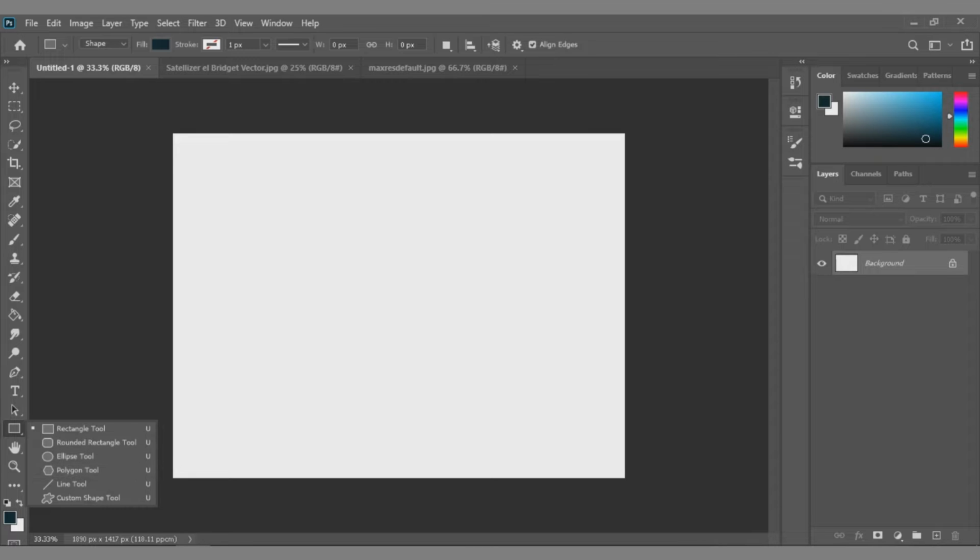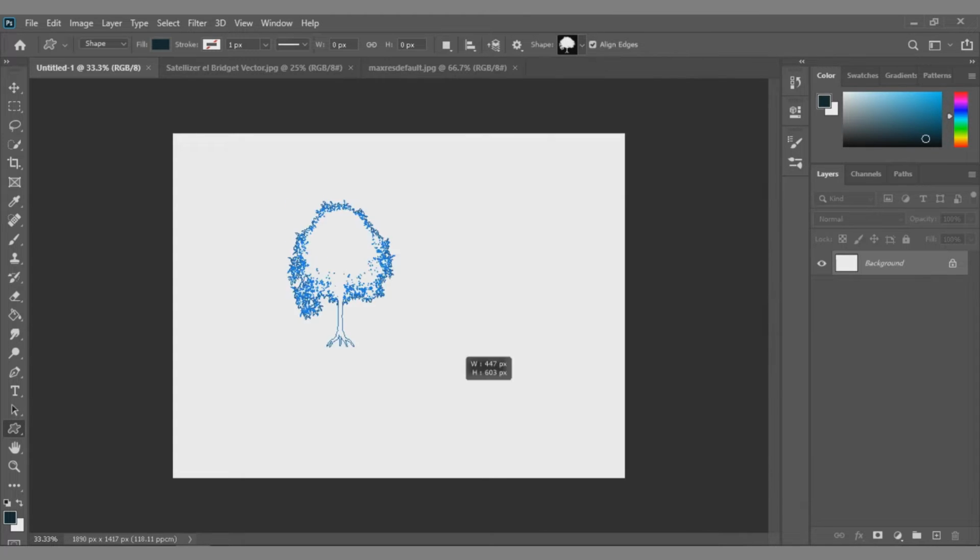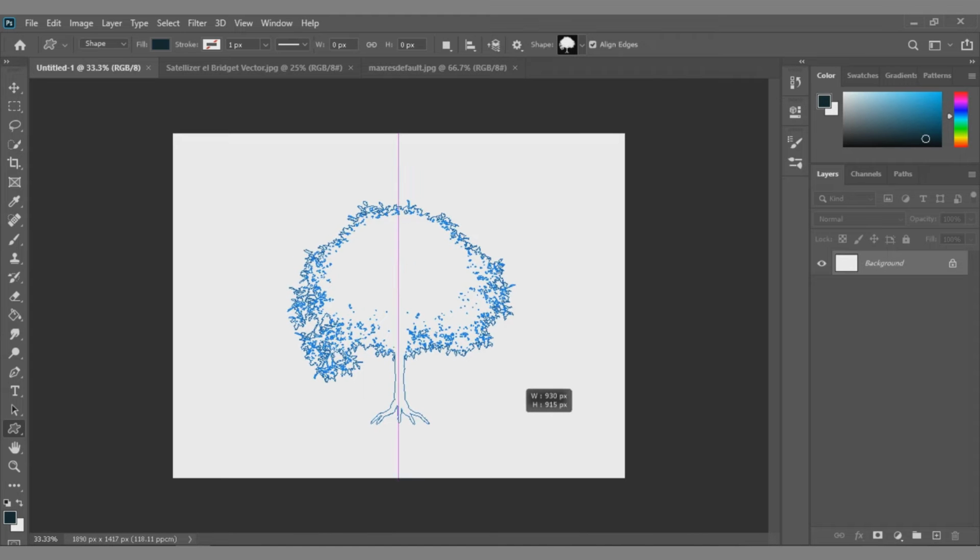Now go to Toolbar and select the Custom Shape tool. And here you can select different kinds of shapes you want. With this Custom Shape tool you can really find some awesome custom shapes. There are a lot of shapes that can help you here. So now let's try this tree. Just pick any shape you want to fill with a picture. Then resize it to whatever you desire.